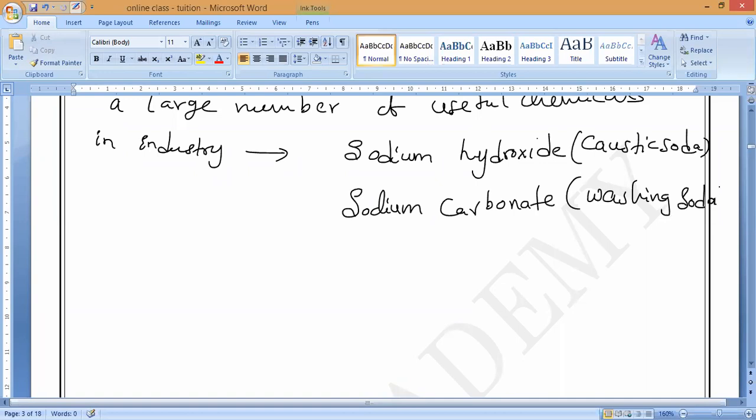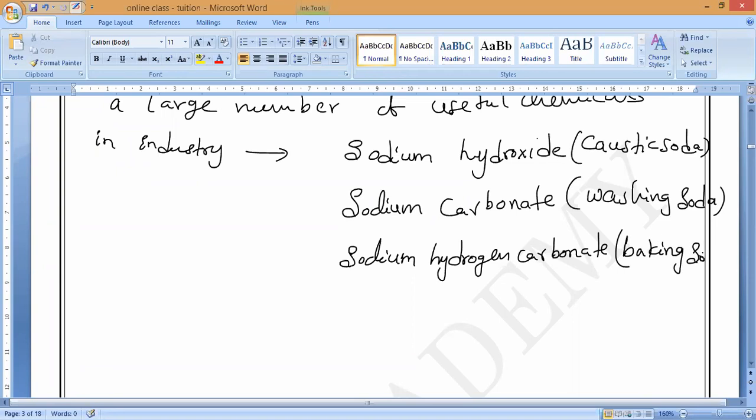Everything is soda only, remember. Next one, sodium hydrogen carbonate. Is it washing soda? No, sodium hydrogen carbonate is not washing soda. Any doubt? Sodium hydrogen carbonate is called baking soda. That is how to remember: baking soda.